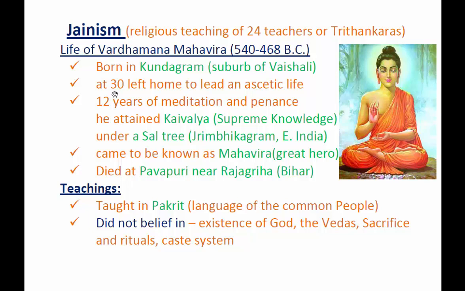At the age of 30, he left home to lead an ascetic life. Like Buddha, he left his home at 30. After 12 years of wandering, meditation and penance, he attained Kaivalya. Kaivalya means supreme knowledge. He attained it under a sal tree, at a place called Jrimbhikagram in East India. This is the place where he attained his Kaivalya.